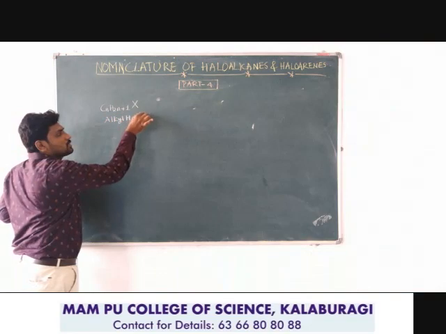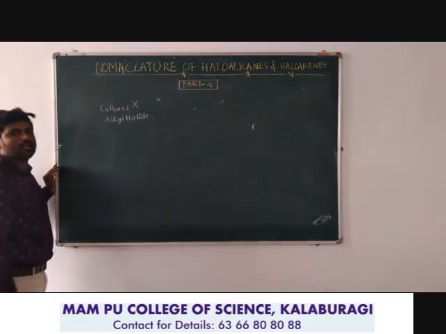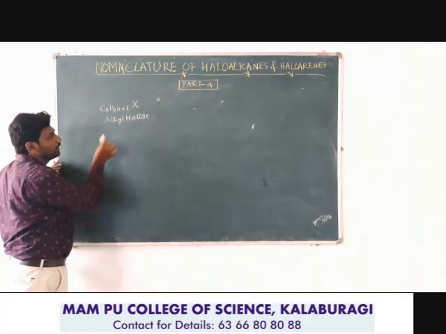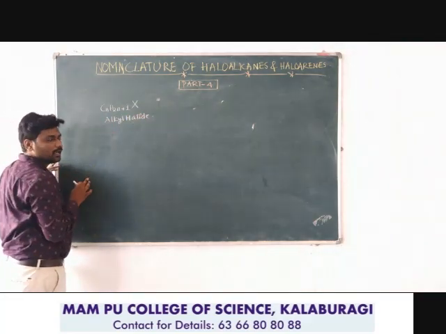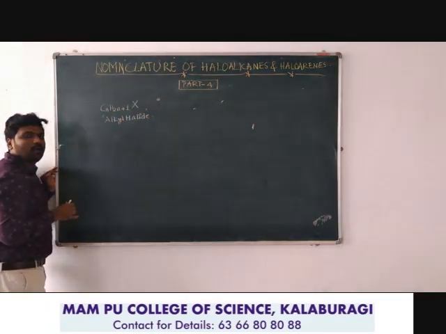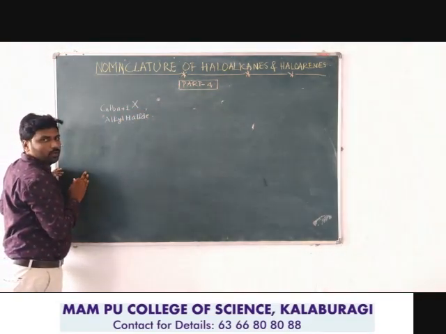See here, this is the alkyl halide general formula. CnH2n+1 indicates the alkyl and X indicates the halide. So this alkyl halide name will be used as the common name for monohaloalkanes.